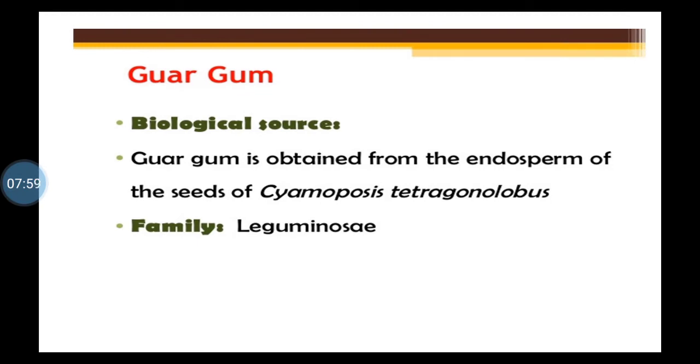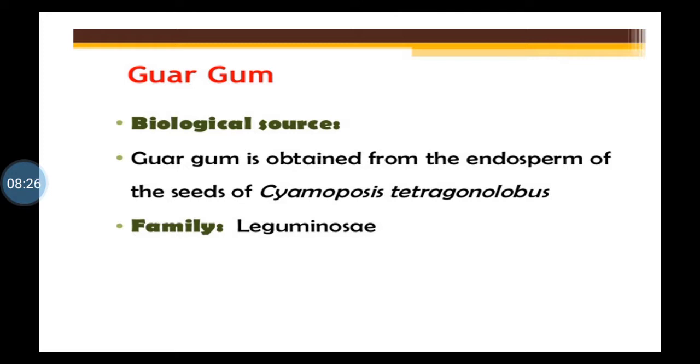Next is guar gum. Now here you must know the synonyms also of guar gum. There are two synonyms: one is guar flour and other is jaguar gum.